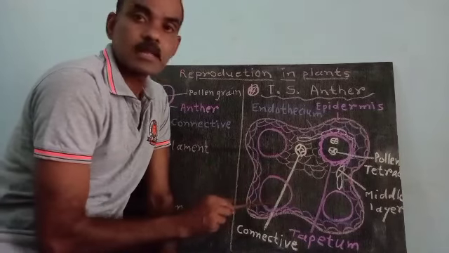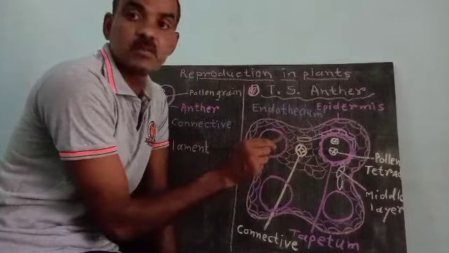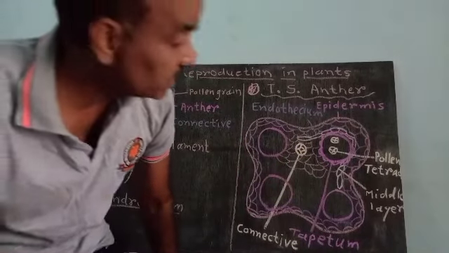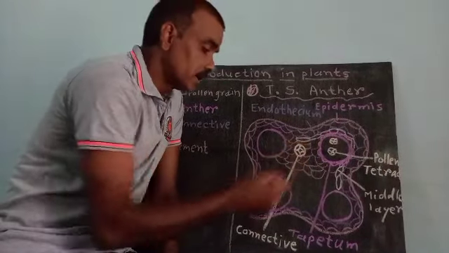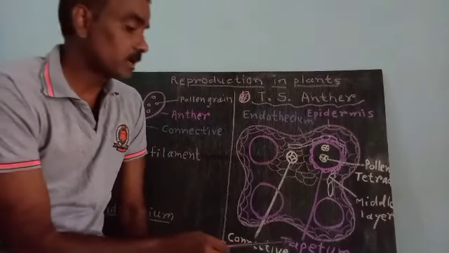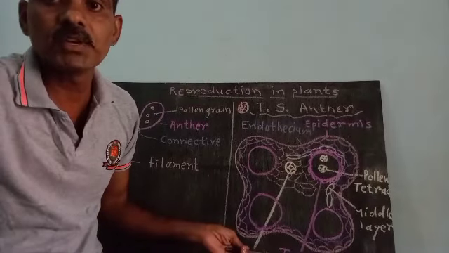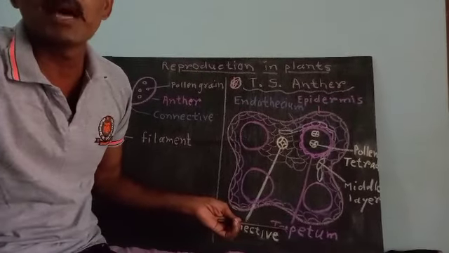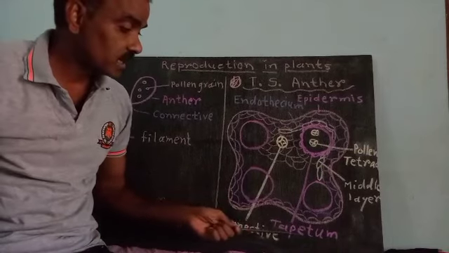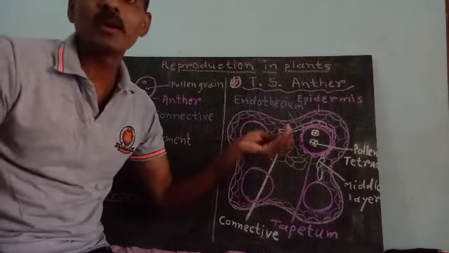The tapetum is nutritive in function, which means it supplies nutrition to the developing pollen grains.